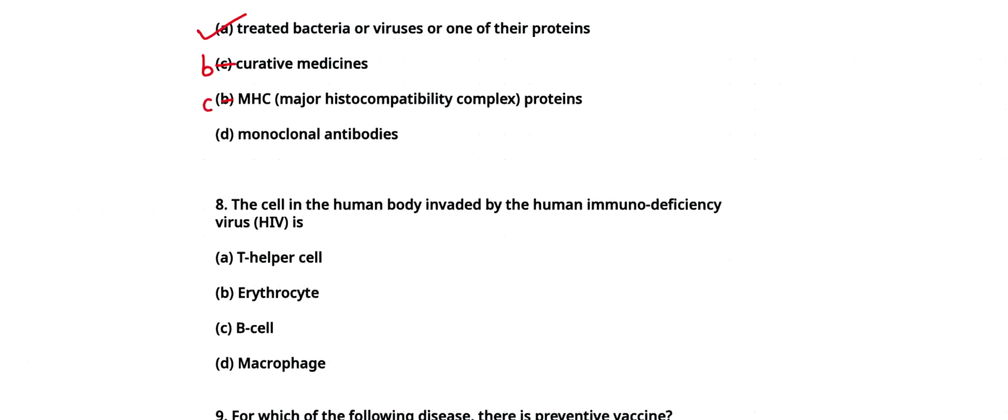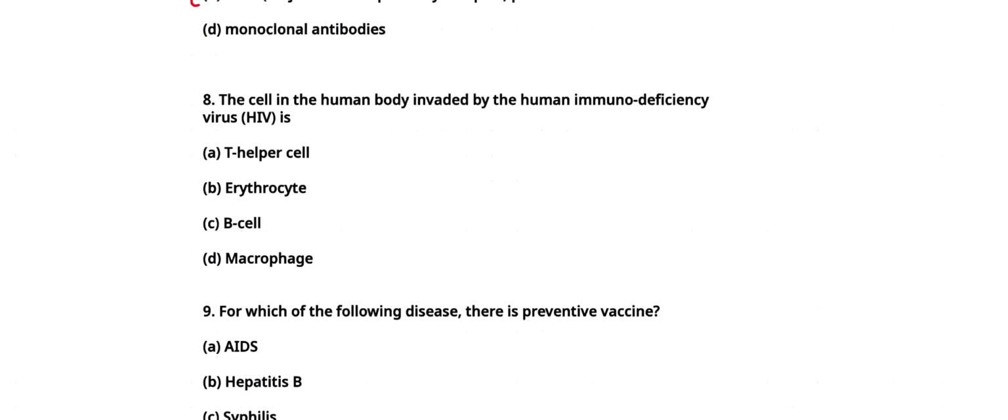Come to question number 8, that is the cell in the human body invaded by human immunodeficiency virus is A. T helper cells, B. Erythrocytes, C. B cell, D. Macrophages. Answer will be A, that is T helper cell. AIDS is characterized by reduction in the number of helper T lymphocytes because of HIV infection. It suppresses human immune system due to which any secondary infection may lead to death. T lymphocytes are main cells of immune cells.